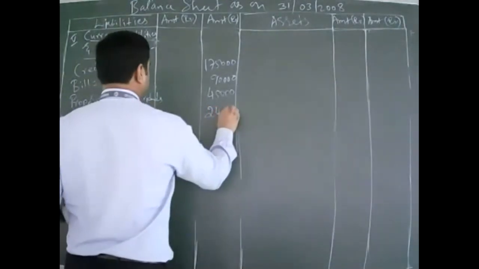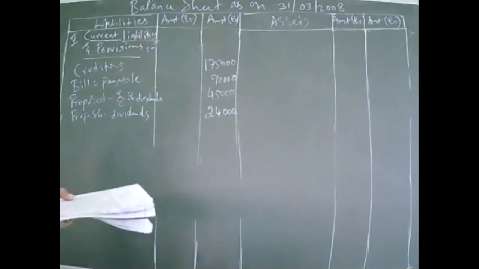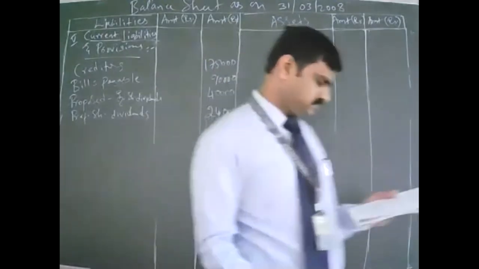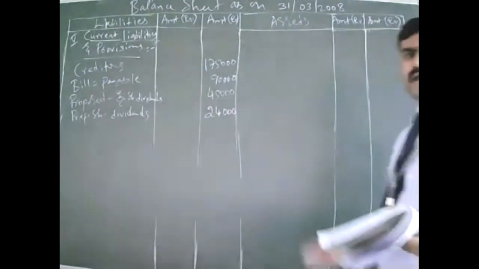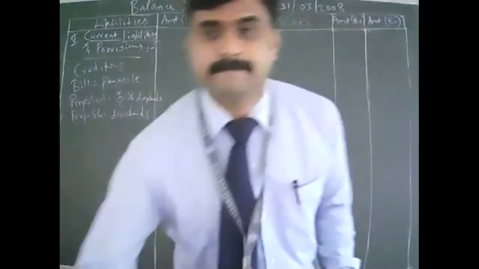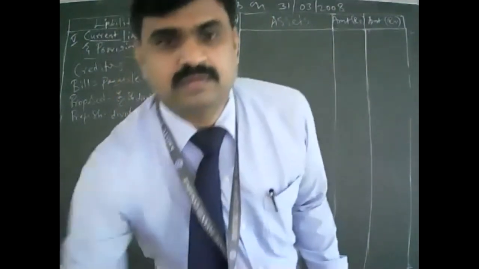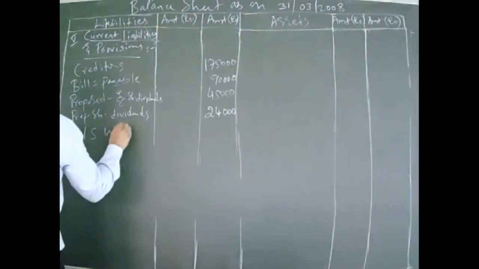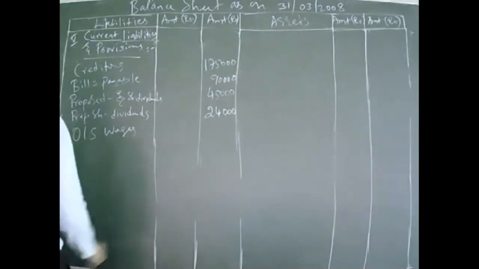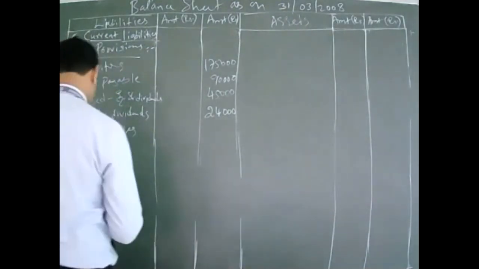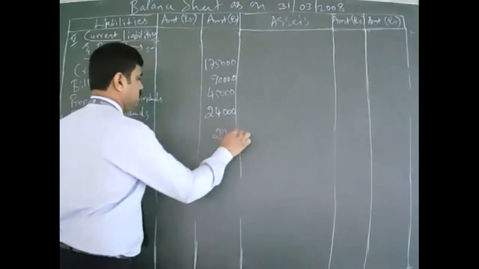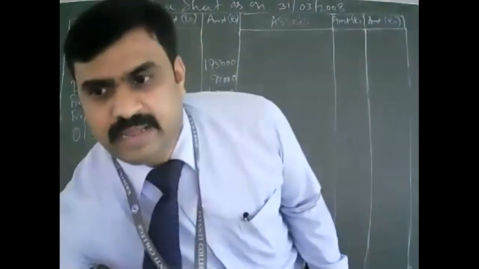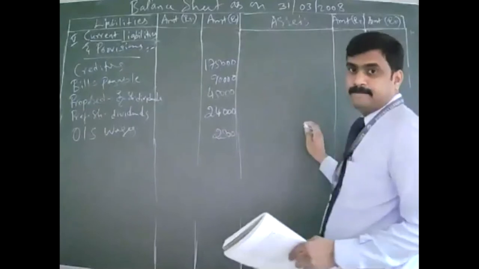Any other provisions, students? Anything else we left out? Outstanding wages. I could write it before, but I forgot. Okay, so outstanding wages how much? 2,500. So we have done everything. Now we'll write on the asset side quickly. We'll try to finish quickly.